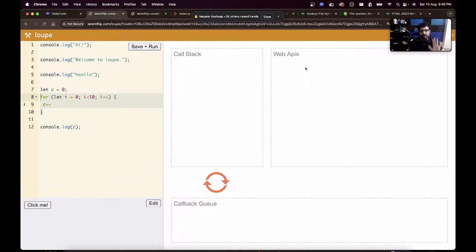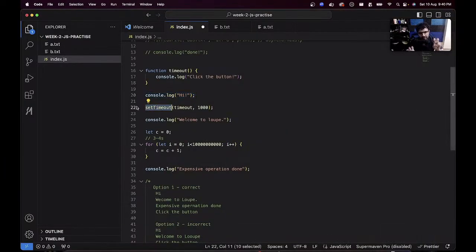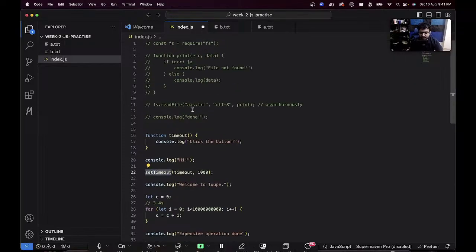What does web APIs mean? It basically means whatever the browser provides you. There are some things that JavaScript provides you, and there are some things that the browser provides you. Believe it or not, the set timeout function was never part of JavaScript. JavaScript wasn't ever supposed to support this. This is something that the browser provides you on top. In this case, this is something that Node.js provides you on top. If you do a fs.readFile, this is something that Node.js provides you on top of the basic JavaScript specification.